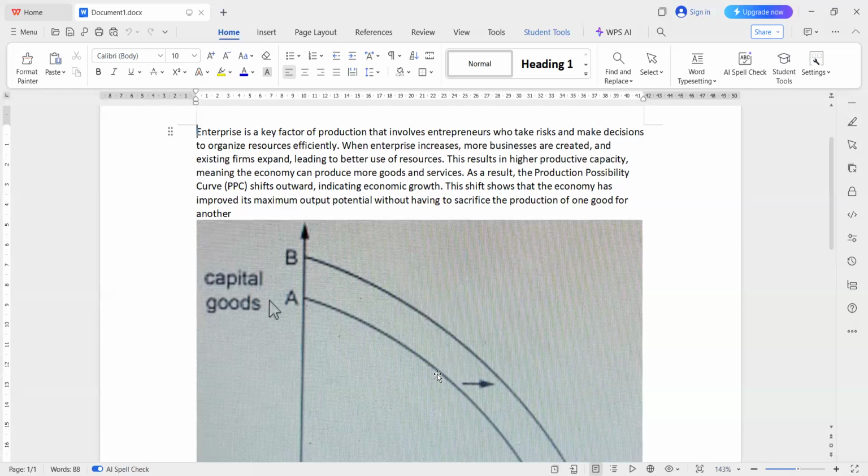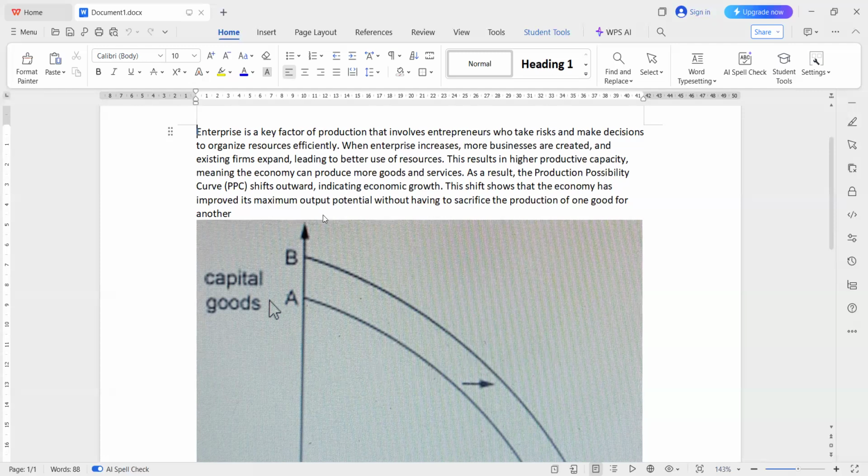So this shift shows that the economy has improved its maximum output potential without having to sacrifice the production of one good for another. This kind of explanation you can write. And for the PPC diagram, normally they give 4 marks, and for the explanation 2, so that is a 6 mark question.